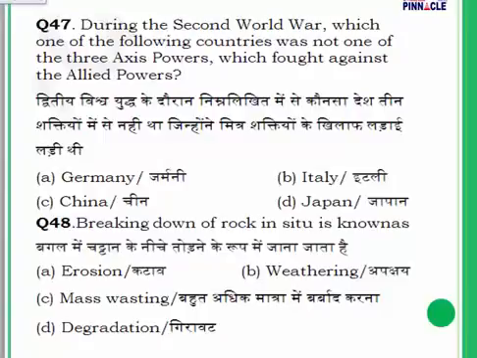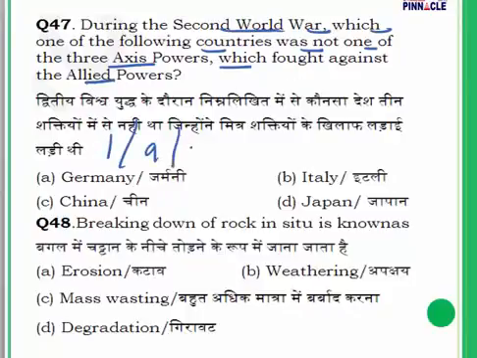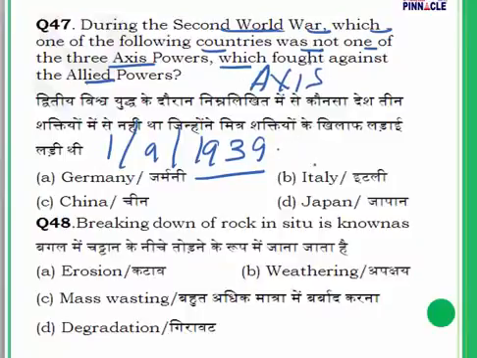Question number 47. During the Second World War, which one of the following countries was not one of the three Axis powers which fought against the Allied powers? So Second World War started on 1st September 1939. Now there were two parties between whom it was fought. One was your Allied powers and the other was Axis powers. Axis powers are Germany, Italy and Japan. This was the coalition by Germany, Italy and Japan.